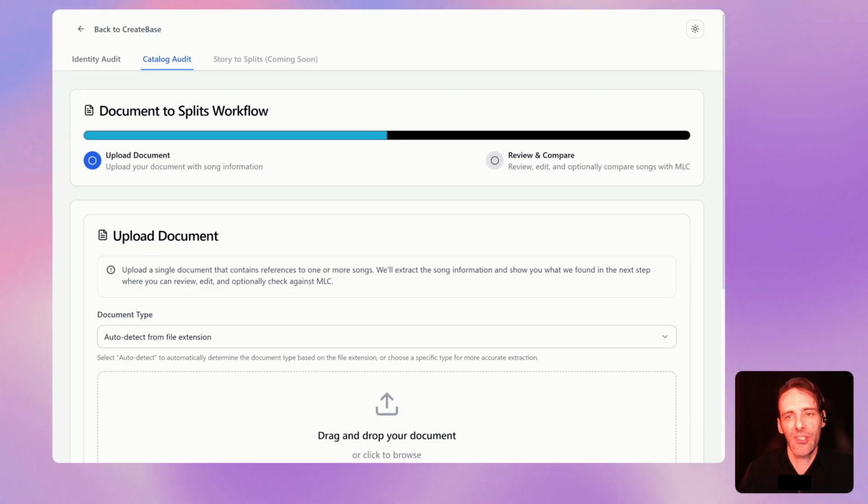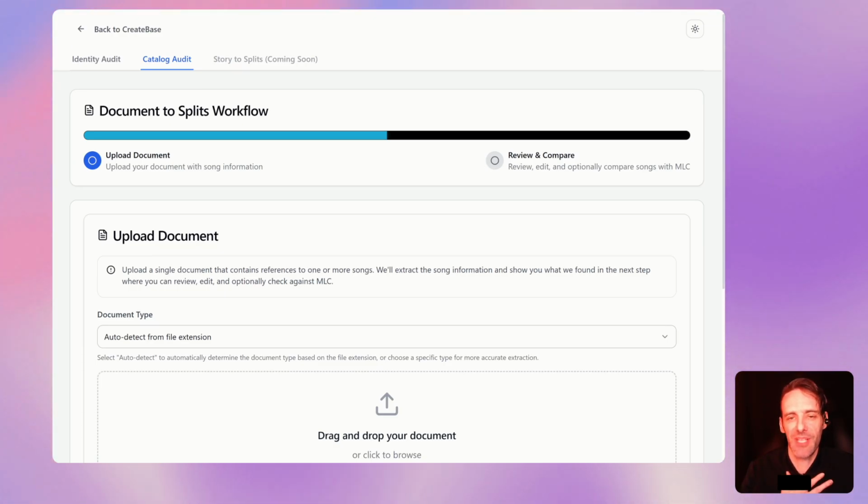And we want to make it as easy as possible for an artist to be able to give us that information. So we've built a document recognizer and importer that will take everything from a Word document turned into a PDF that will have somebody's name on it, along with a listing of a percentage that they get, something that's a very, very basic idea for a split sheet, all the way up to a full catalog export from something like Curve Systems or BMI or ASCAP. As we go on into the future, we're going to support more and more organizations, more and more document types.